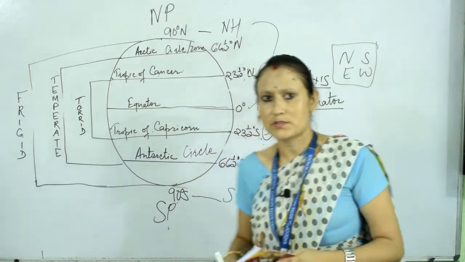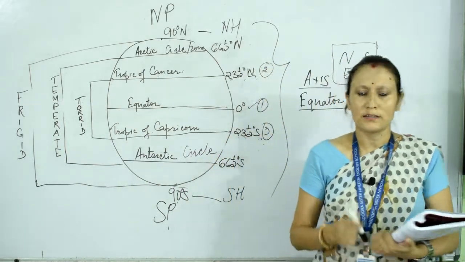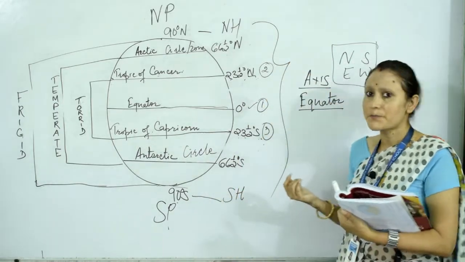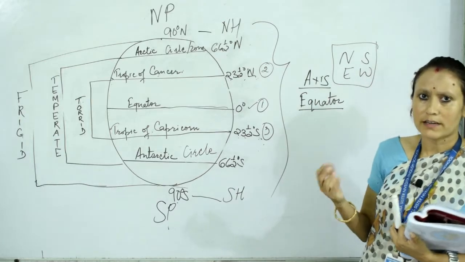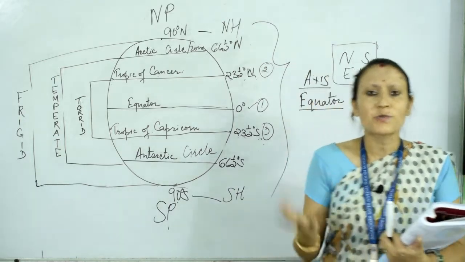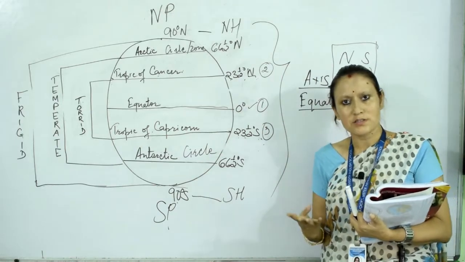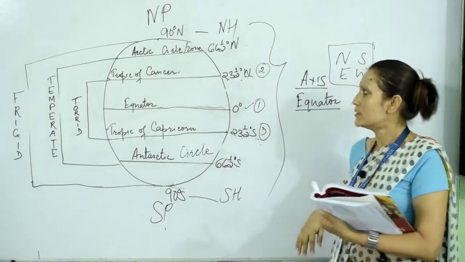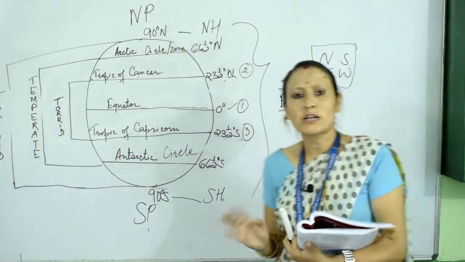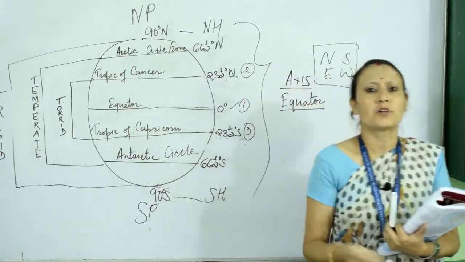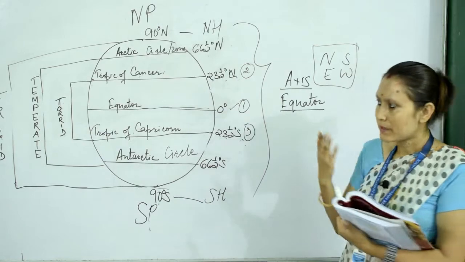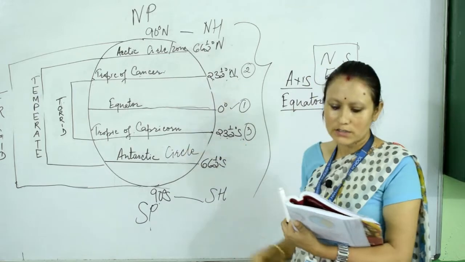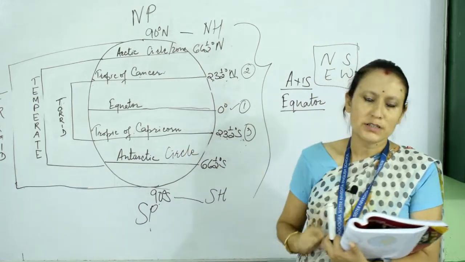In the previous chapters, we came to know that the earth is tilted towards the sun according to the positions of the globe. Because of the revolution, we have 4 seasons. So because of this tilt also, seasons are caused on the earth. We do not get the same amount of heat throughout the world. According to that, the globe is divided into 3 important heat zones.